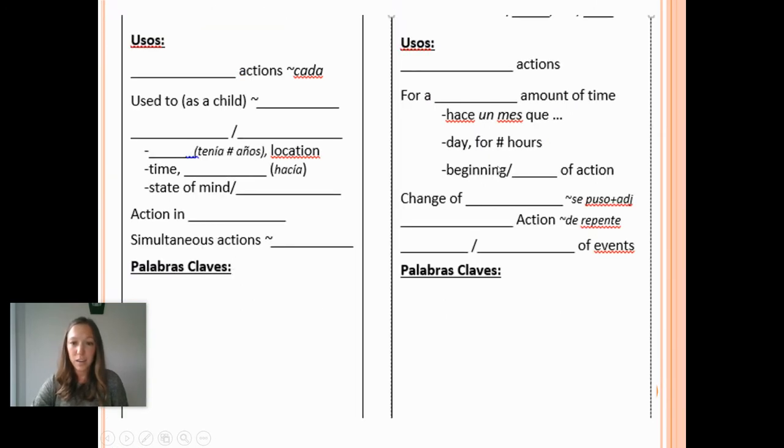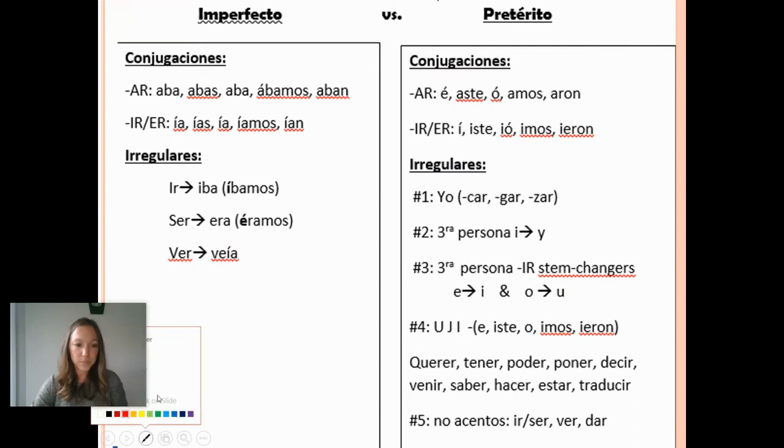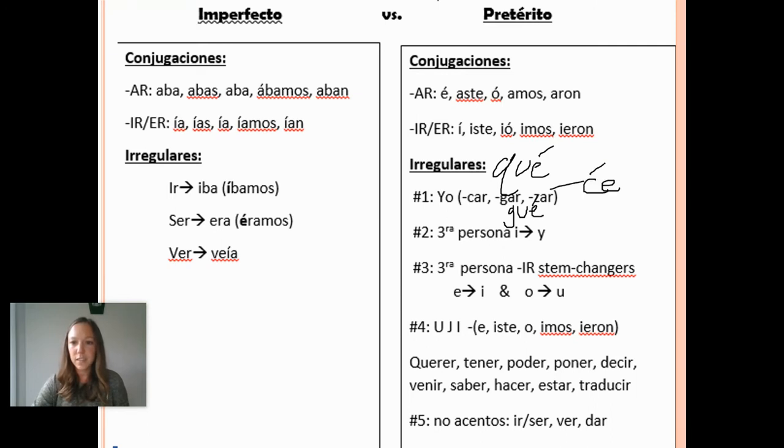Bueno, so if you want to take a little note here about how that spelling changes, you've got car verbs that change to K in the yo form, gar verbs that change to G-U-E with an accent, and the zar verbs that change to C-E, and the accent goes over the E. Bueno? Third person irregular, so you've got the I's that change to Y. So you have like he read, leyó, bueno, and leyeron, so that I changes to Y in third person.